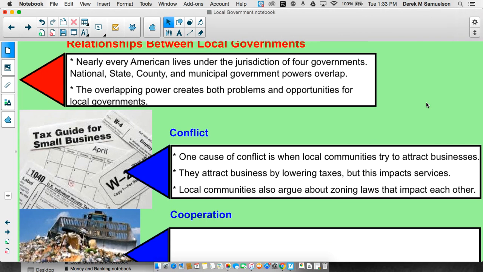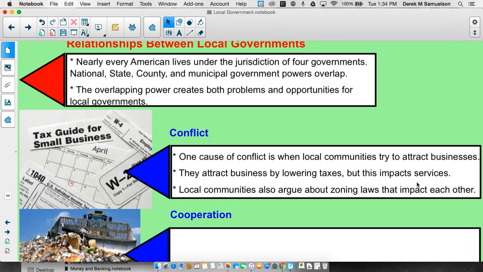One cause of conflict is when local communities want to attract businesses. They want to bring more people, more commerce, more industry into their city, town, village, or county. They attract these businesses by lowering their taxes. So they make it really appealing to these businesses to come in by saying, hey, come on, and we won't make you pay taxes for your first 5 years. But of course, this impacts the services that they're supposed to provide, because lower taxes means that they don't have the money to then pay for police, fire, schools, etc.